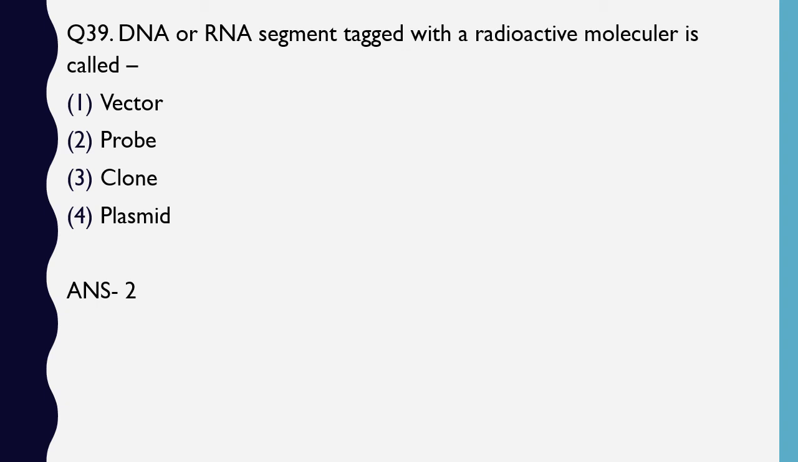When it binds to that specific segment and you illuminate it, because of the radioactivity of the molecule tagged along with the DNA segment, it can be identified which part the segment has gone and bound to. So you can identify that particular complementary sequence to the given sequence of the RNA segment with the help of the probe.